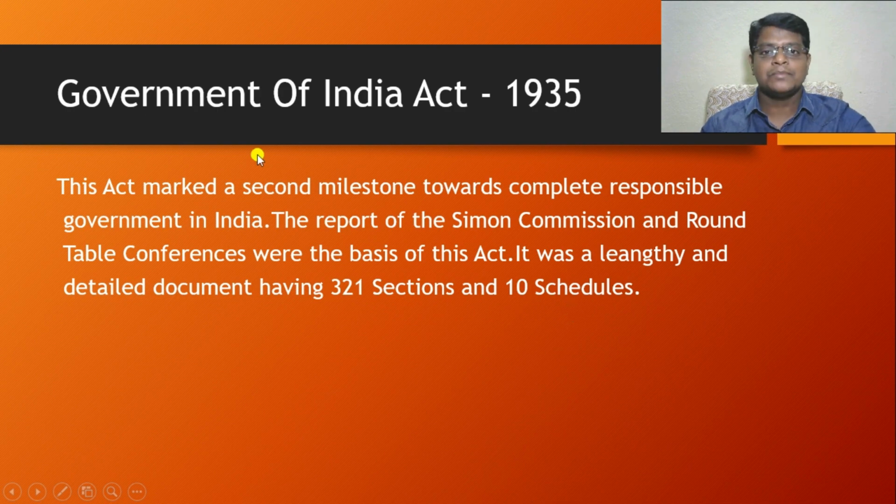At the same time, this act is considered the mother source of the Indian Constitution. Which act is considered the mother source of the Indian Constitution? The Government of India Act 1935. It is the Xerox of the Indian Constitution.